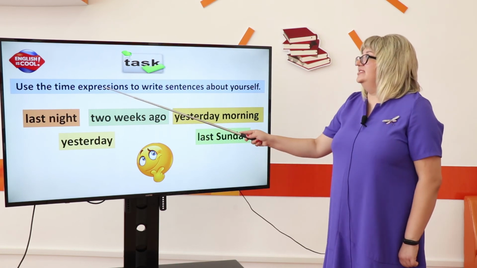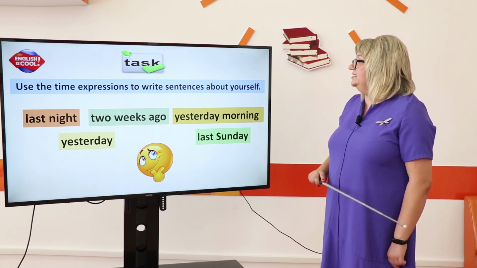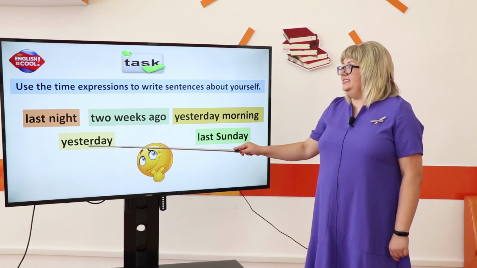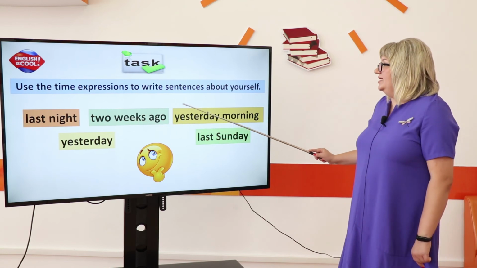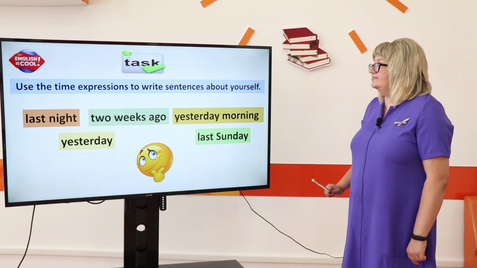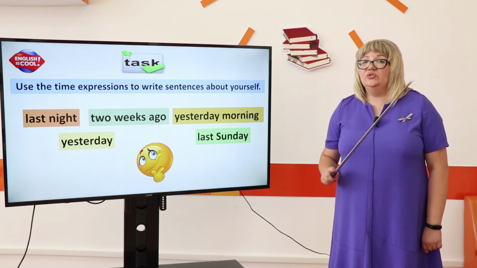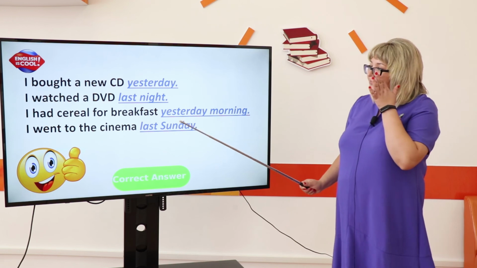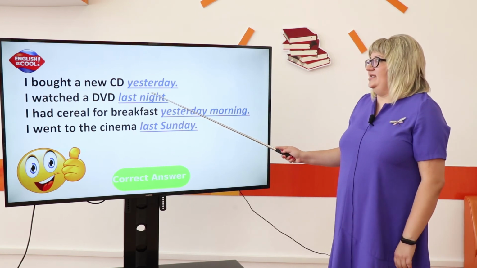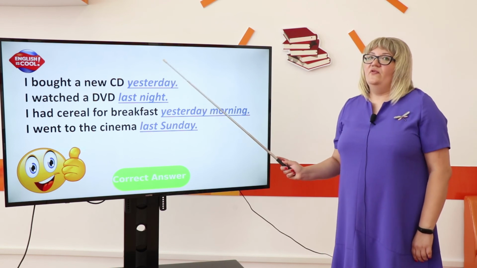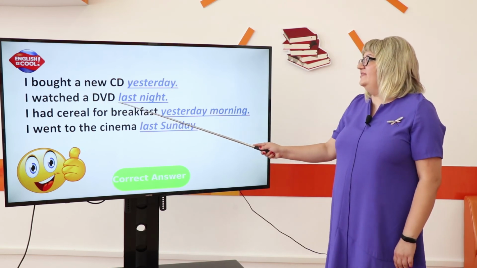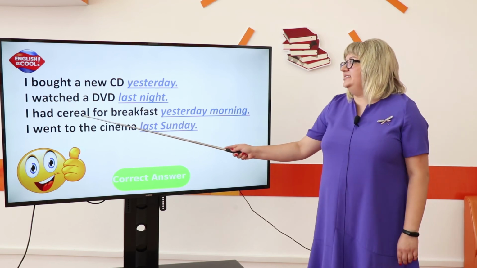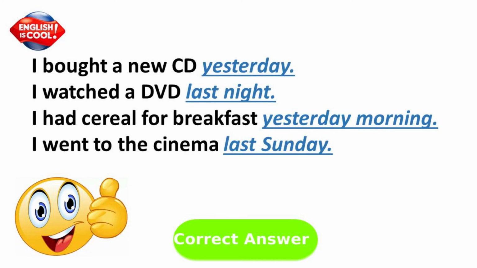So, the next task. Now, you should use the time expressions to write sentences about yourself. Last night, yesterday, 2 weeks ago, yesterday morning, last Sunday. Stop the video, please, and try to do this task. Let's check. I bought a new CD yesterday. Yesterday is a signal for past simple. I watched a DVD last night. I had a cereal for breakfast yesterday morning. I went to the cinema last Sunday.